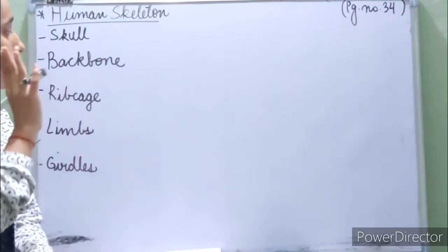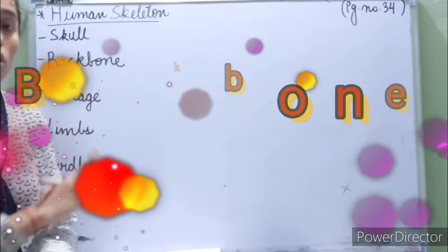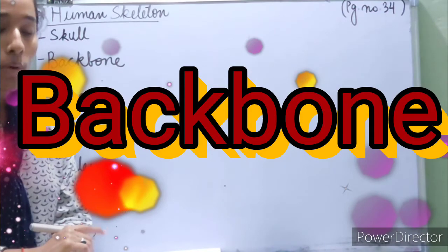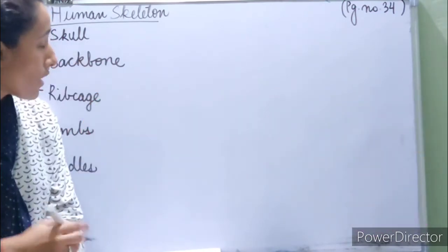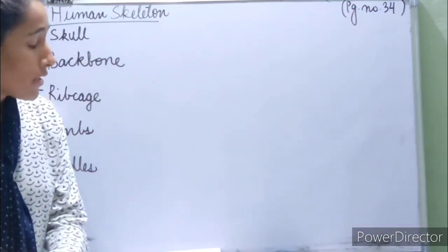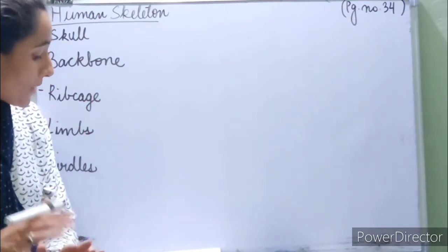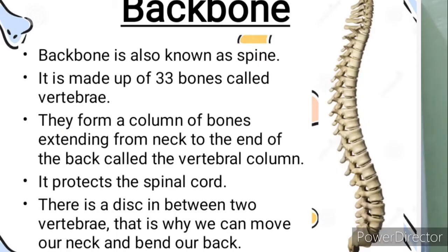So that is the skull. Now we are going to learn about the backbone, which is also known as the vertebrae or the vertebra. It is also known as the spine. It is made up of 33 bones. Again, a picture of the backbone is given in your book on page number 34. So it has 33 bones all in all, and these 33 bones form together a column. That column is known as the vertebral column, and it protects the spinal cord.